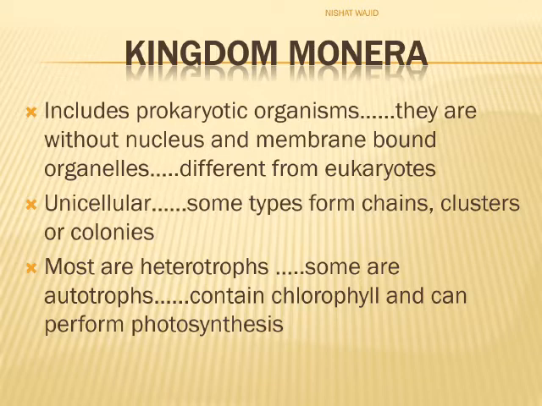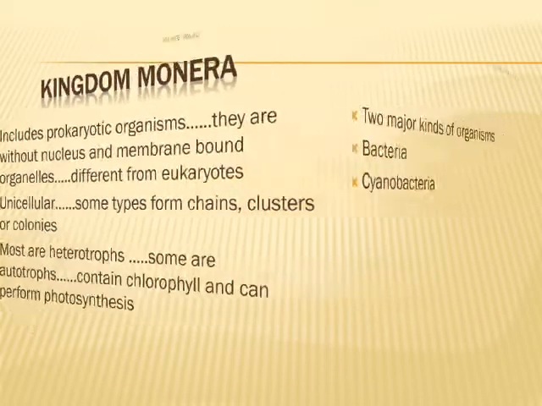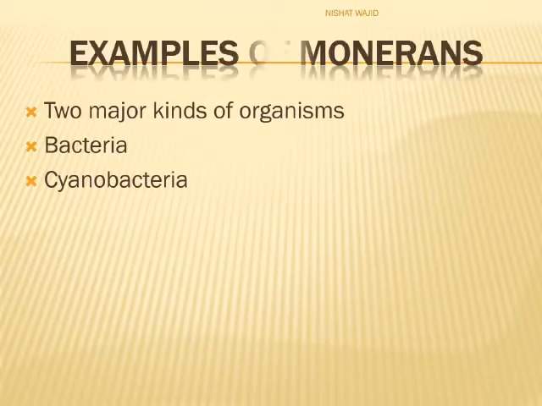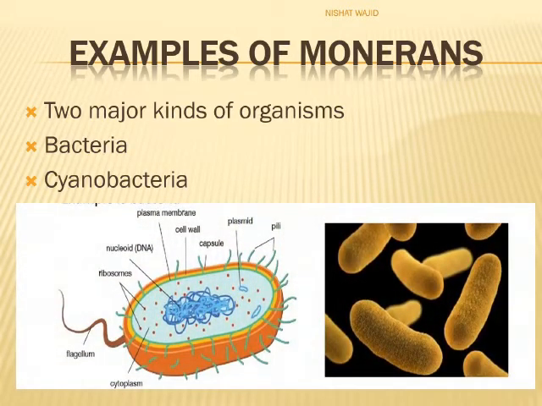Moneran are unicellular, while some types form chains, clusters or colonies. Most of moneran are heterotrophs, means they cannot make their own food. Some moneran are autotrophs, as they contain chlorophyll and can perform photosynthesis. As concerns the examples of moneran, there are 2 major kinds: Number 1, bacteria, and number 2, cyanobacteria.